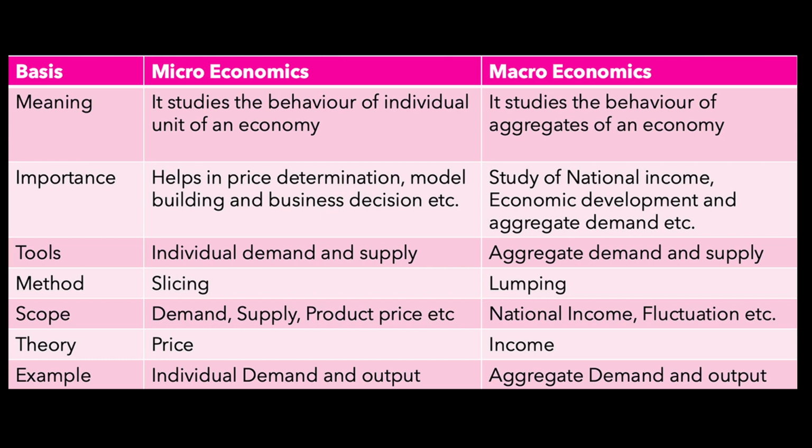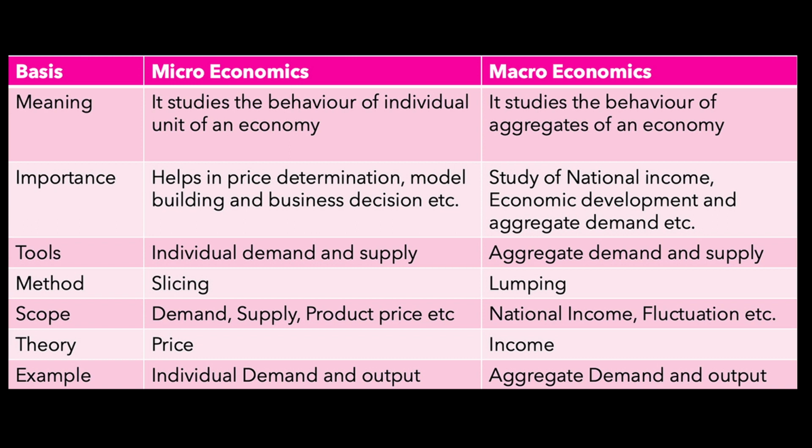Now the last and very important point in this chapter is the difference between microeconomics and macroeconomics. Every year this question has been asked in boards, so we are giving emphasis to this point. While writing this question, please make sure that you write the entire difference. First you have to write in a table format. There you give the first column, the basis of content. Then you write micro, and then macro. Basis of content gives you a brief outline of how you are going to proceed with the answer.